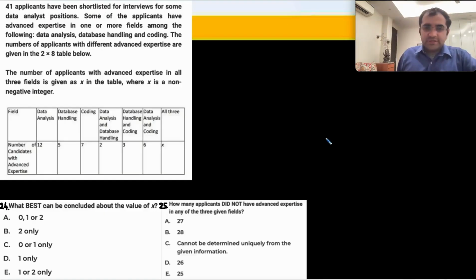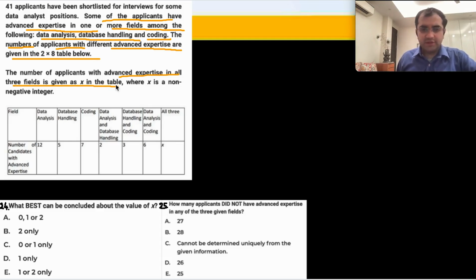The next two questions are fairly straightforward. I feel like using orange color for some reason. 41 applicants have been shortlisted for interviews for some data analyst positions. And some of the applicants have advanced expertise in one or more fields among data analysis, database handling, and coding. The numbers of applicants with different advanced expertise are given below, and advanced expertise in all three is given as x. X is a non-negative integer.